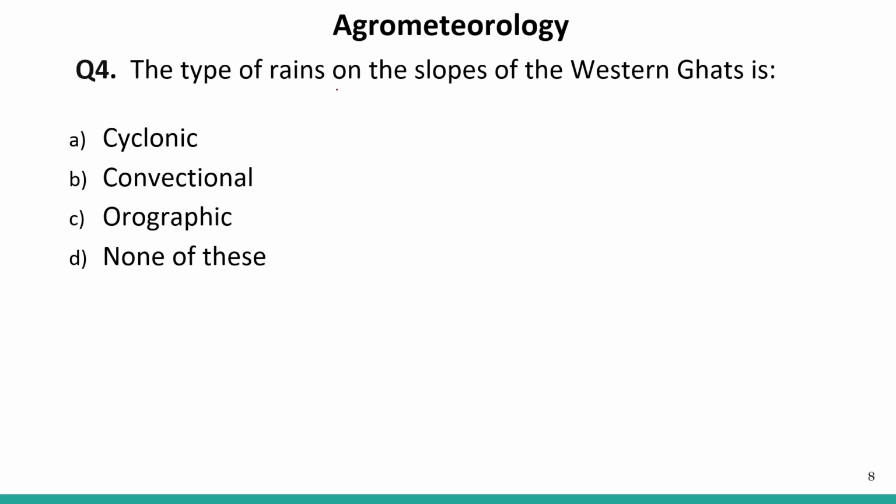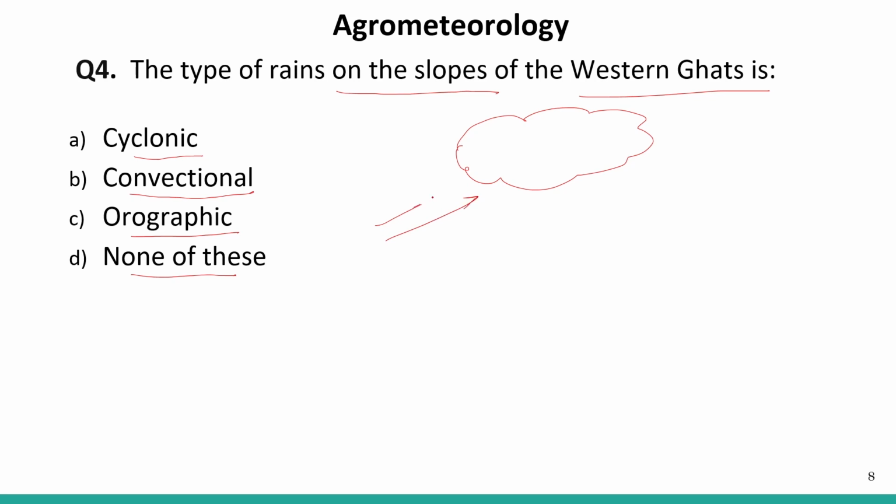The type of rains on the slopes of the Western Ghat is: we have four options for this question: cyclonic, convectional, orographic, or none of these. We have discussed the types of rainfall. So cyclonic rainfall comes when there is a cyclone. There is a movement of clouds, and it moves from one place to another.